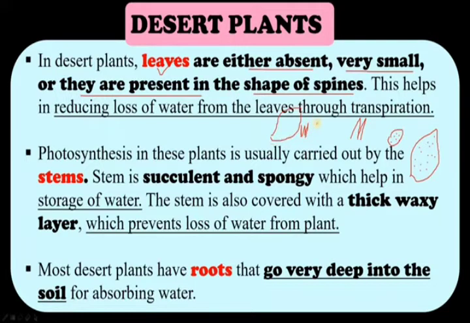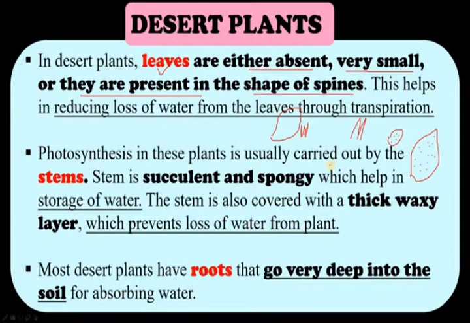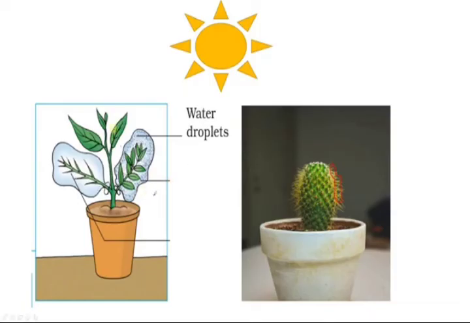Stem means that green color portion, no? That green color portion is the stem of the plant. So children, look here. Here you have two plants. One is the cactus plant and the other is a normal plant. We are going to do an activity, but before that you need to know the peculiarity of this transpiration.